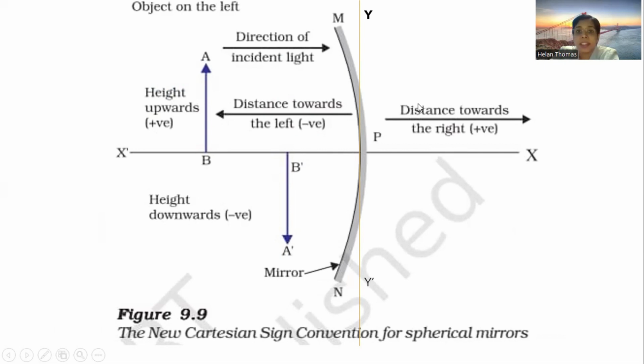The real images will come as inverted images, on the left hand side quadrant. So M and h will be positive for virtual images, while M and h, the magnification and the height of the image, will be negative for real images, because the real images form in this particular quadrant.